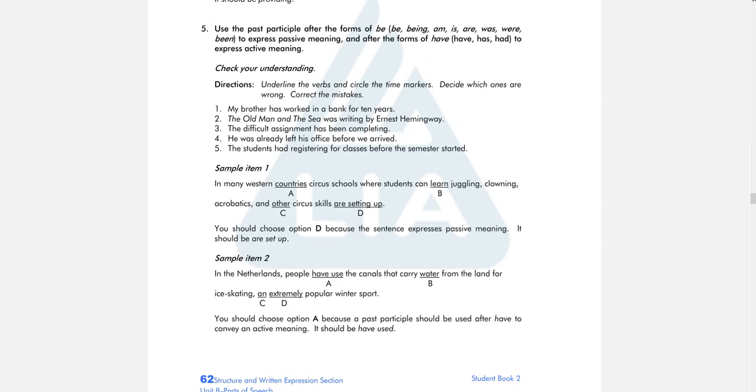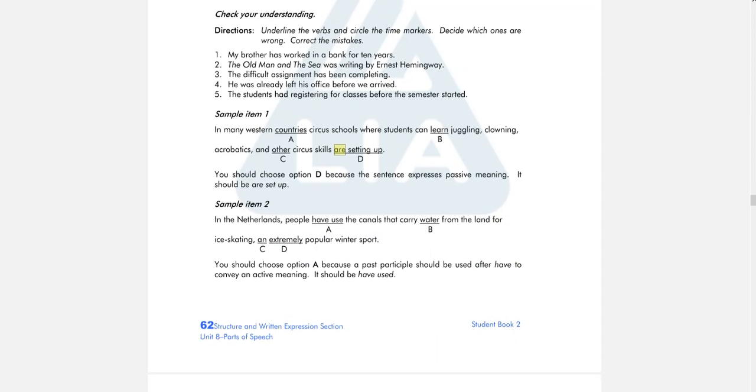In many Western countries, circus schools where students can learn juggling, clowning, acrobatics, and other circus skills are setting up. See, we have to be. After to be, to make it passive, we need verb 3. So instead of saying are setting up, we use are set up to make it passive. Remember, to be plus verb 3 becomes passive sentence.